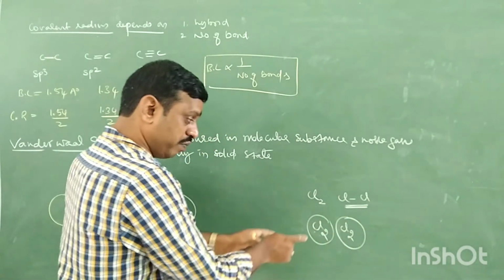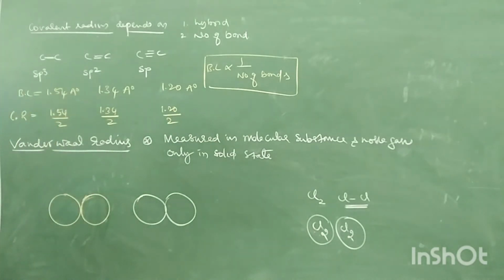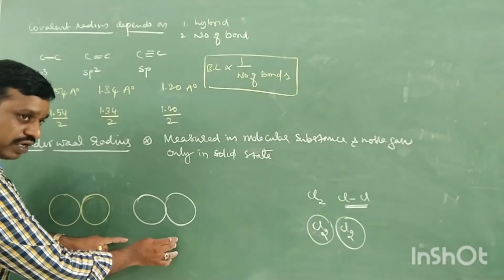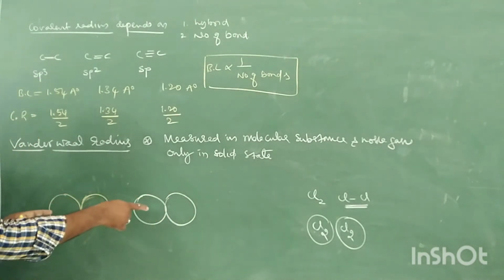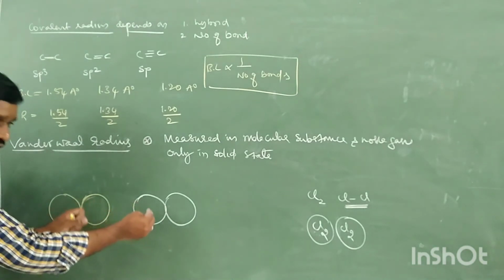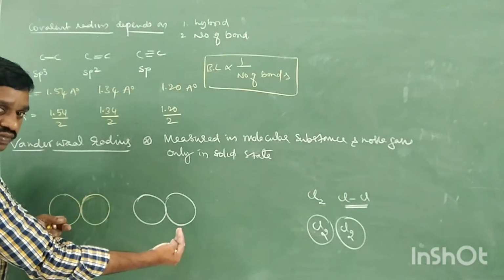Now, in between two molecules, we can measure the van der Waals radius. This is one chlorine molecule, and this is another chlorine molecule, right? Previously we wrote two atoms very close, but here they are not very close. Why? There is a weak van der Waals force of attraction. Therefore, these molecules maintain a certain distance, right?